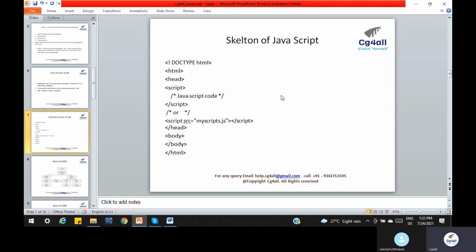When this JavaScript code runs, basically it plays with our elements. We already know what the elements in our HTML are. Basically all the elements are stored in our DOM, and then with JavaScript, we can play with these elements.